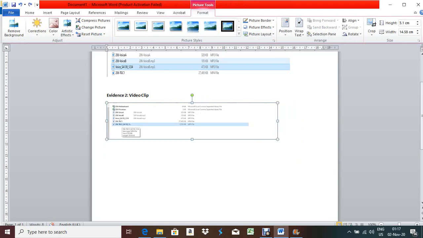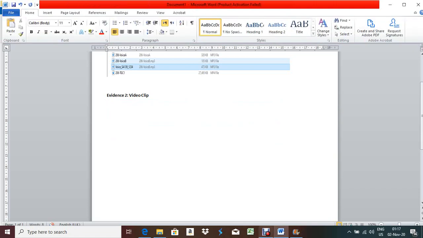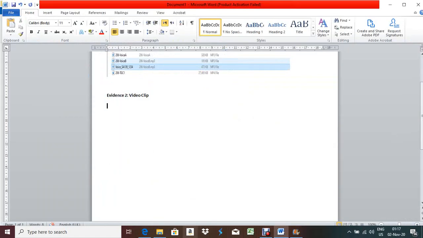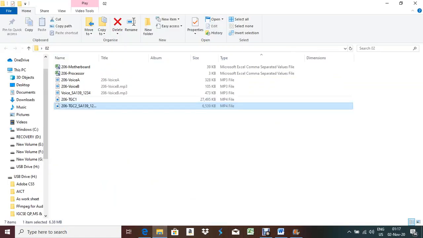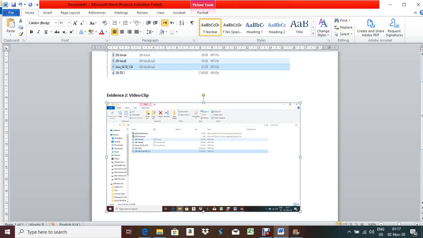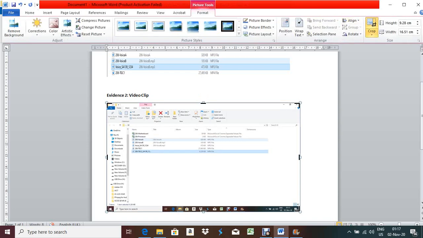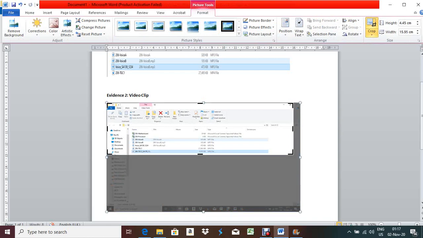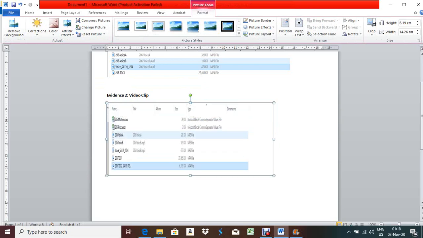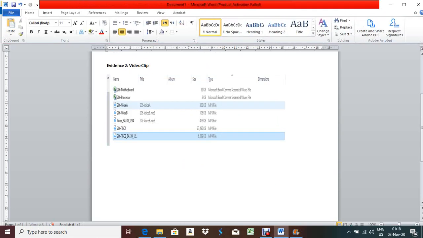So what you can do, you can delete this one, take again this part, so keep your cursor pointer here, select this one, it should be selected, print screen button, and then put it here, select this one, format, crop it, crop this part also, after this, then make it big. Now evidence 3.